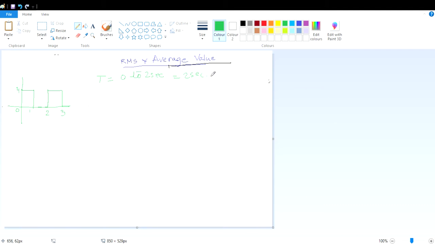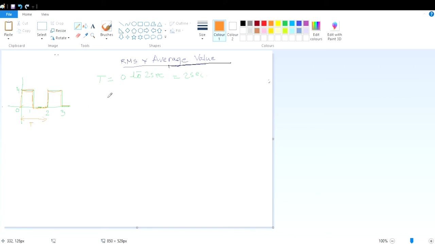This is the fundamental time period, because a wave shape like this is going to appear several times. Understood? So our time period is basically this 2 seconds. This is our time period.